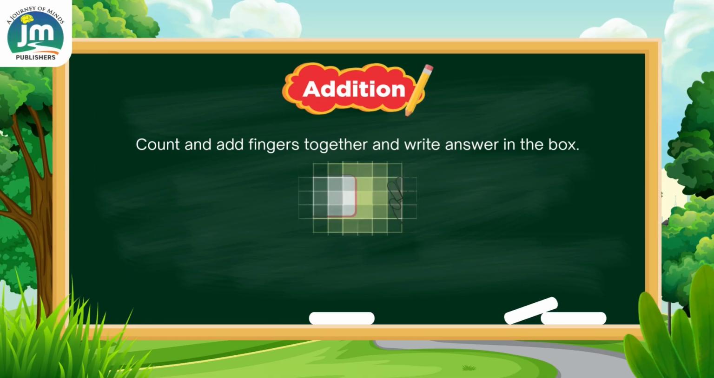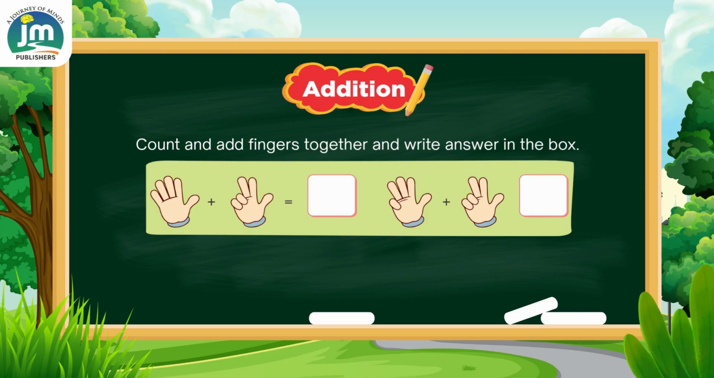Now let's do the finger counting activity. Let's count and add using our fingers. 5 plus 3, show 5 fingers and 3 more. Let's count. 1, 2, 3, 4, 5, 6, 7, 8. 5 plus 3 is equal to 8.